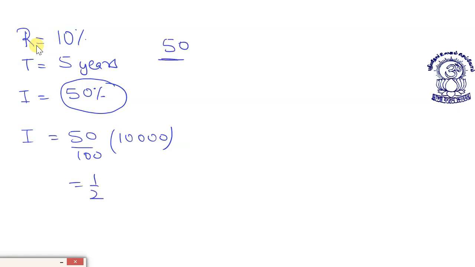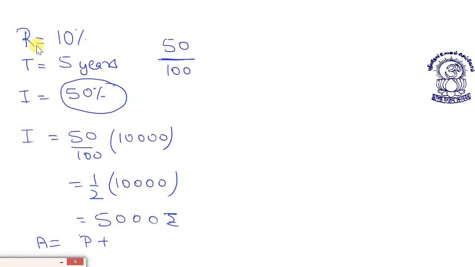So 50% means half. So this is half into 10,000, which will be 5,000 rupees. This is the interest. And what amount will I be getting? Amount will be principal plus simple interest, 10,000 plus 5,000, which easily becomes 15,000 rupees. This becomes your answer, dear students.